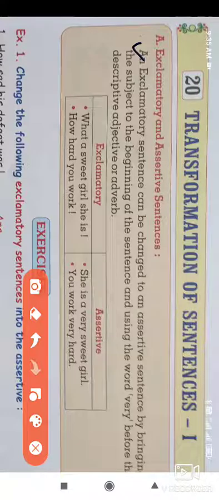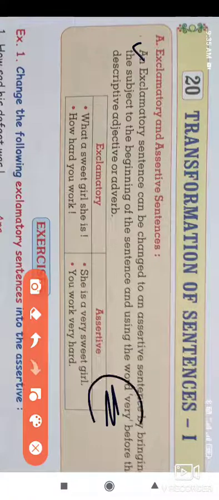Here we have the rule: an exclamatory sentence can be changed to an assertive sentence by bringing the subject to the beginning of the sentence and using the word very.